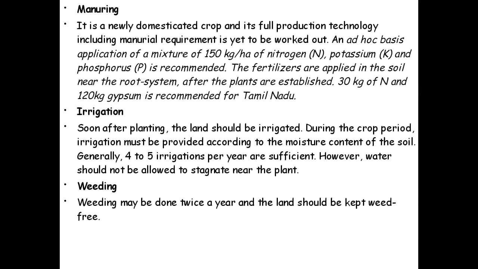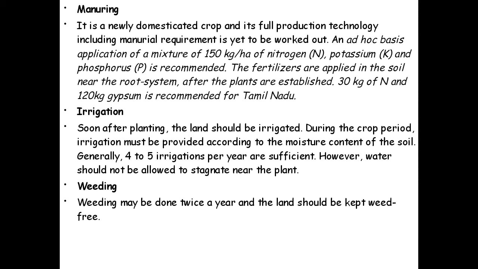Manuring. It is a newly domesticated crop and its full production technology, including manurial requirement, is yet to be worked out. An application of a mixture of 150 kg per hectare of nitrogen, potassium and phosphorus is recommended. The fertilizers are applied in the soil near the root system after the plants are established. 30 kg of nitrogen and 120 kg gypsum is recommended for the Tamil Nadu region.